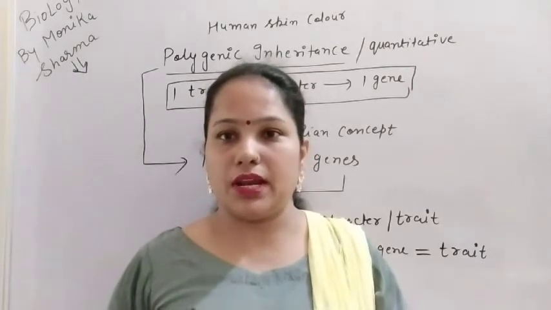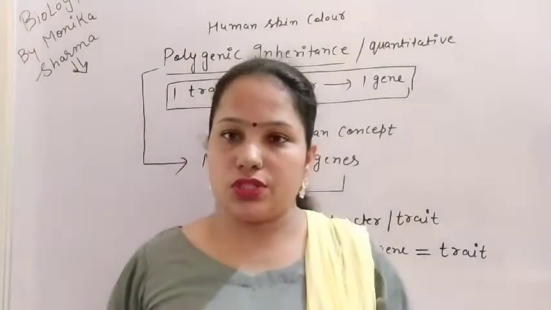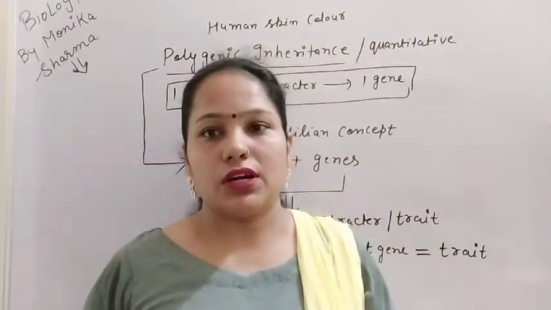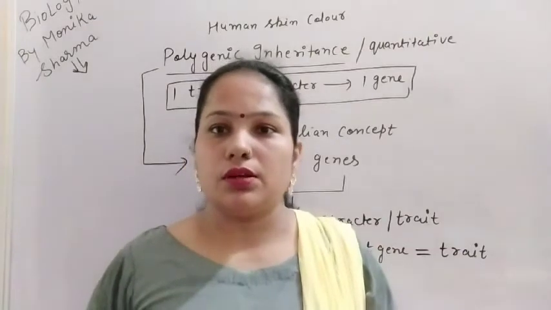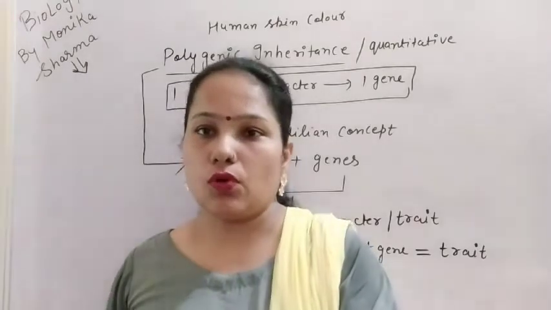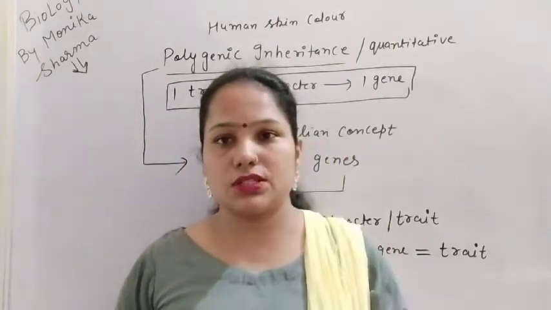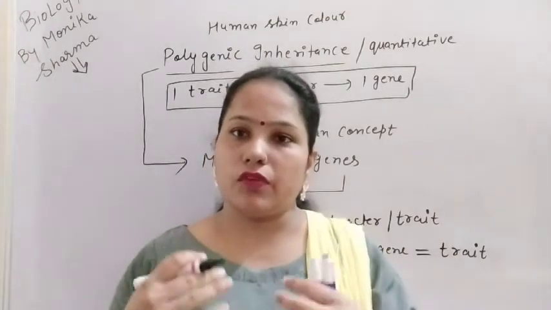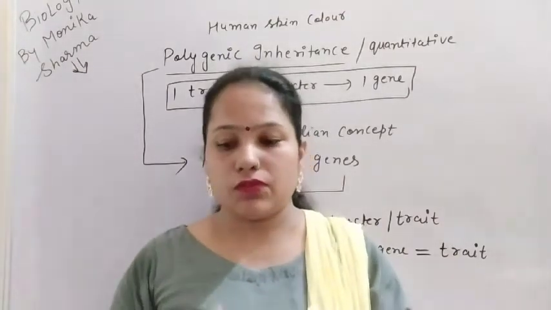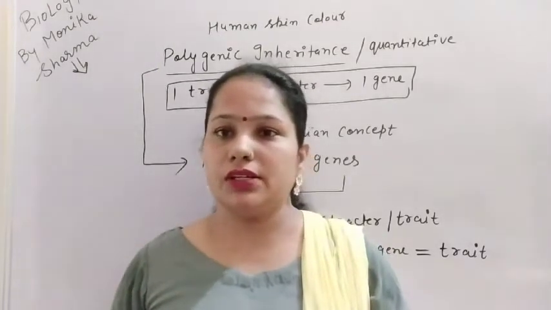They are known as the mulatto. So why are these different combinations there? They are present due to the number of dominant genes. If the number of dominant genes is more, then the color is very dark, and if we decrease these numbers, then we get different colors.